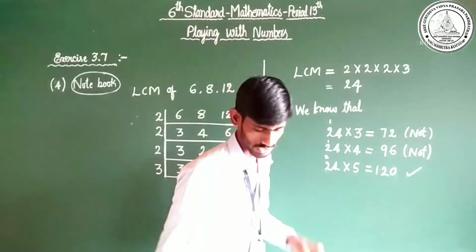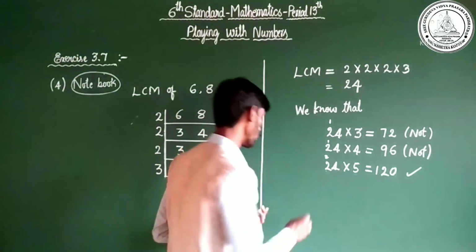Okay, Chotu? Yes. Let us complete the problem through the final statement.